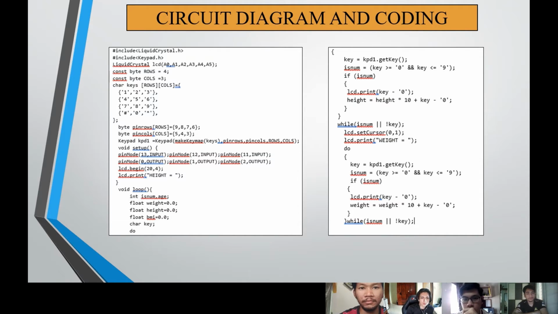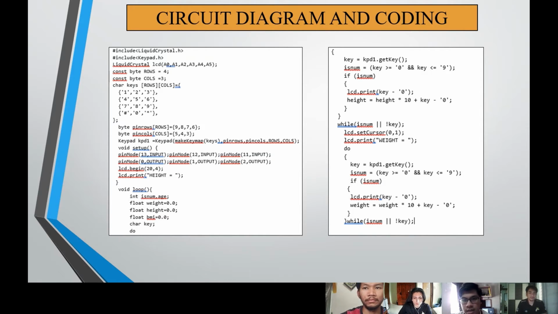So in void loop, for the looping process, we use a do while loop. The reason is that we tried to get it without using a loop, but it's hard because we cannot get more than 1 digit for each category like height and weight. So we use a do while loop, and then we get the result that we want, which is more than 1 digit in every single input we want.